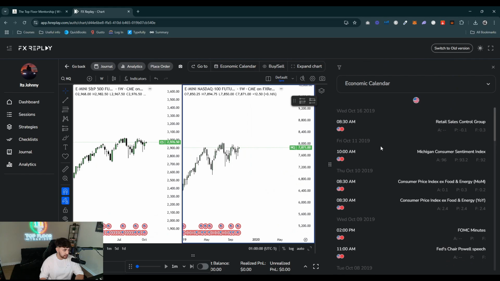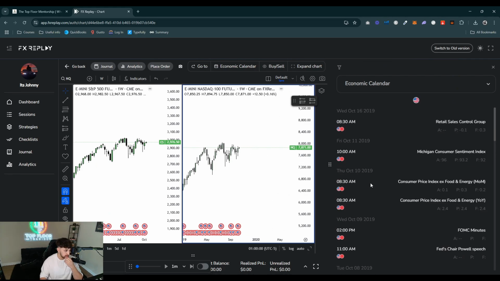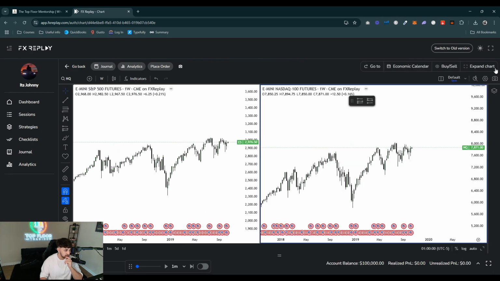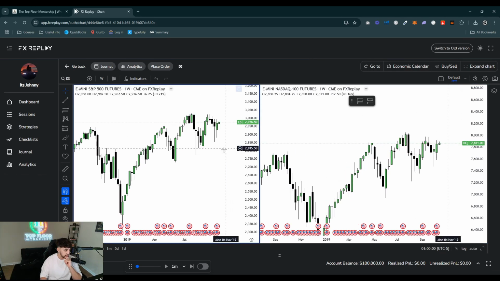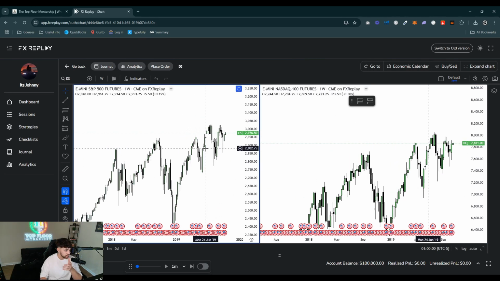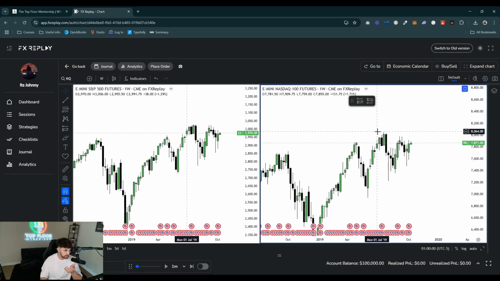Let's open up the economic calendar here and see what we've got going on. So this is the 14th, so anything after the 14th. On Wednesday, we have retail sales control group at 8:30 in the morning. That's the only high impact news event that I'm seeing here. So we only have news on Wednesday. Now, the weekly chart here is obviously bullish. We've been at all-time highs. There's no bearish SMT anywhere that I'm seeing, or any bullish SMT. So it looks like we're kind of just range bound, in a sense. So not much data to work with here on the weekly chart.